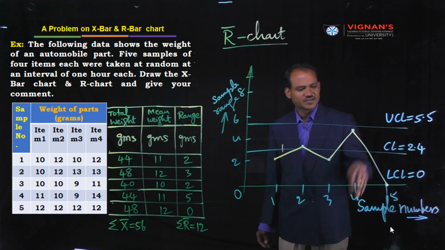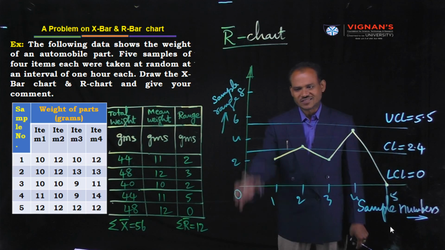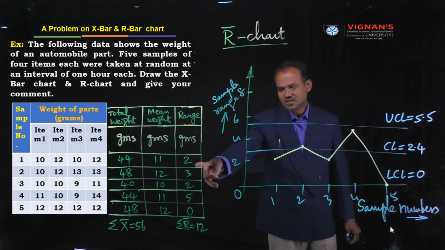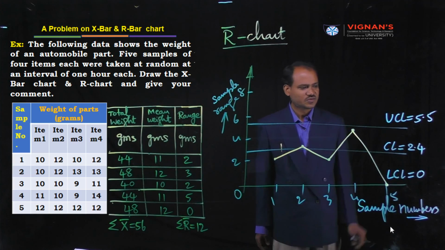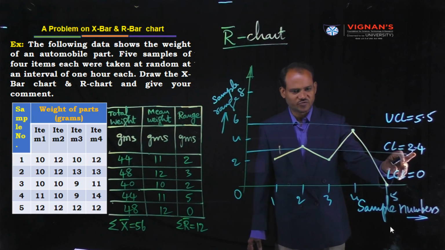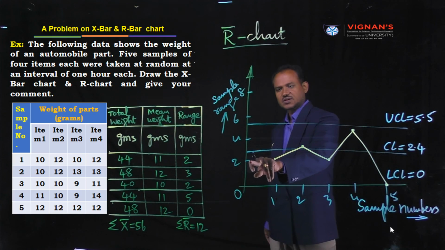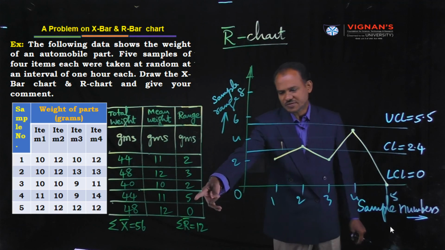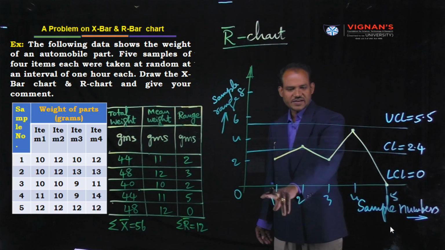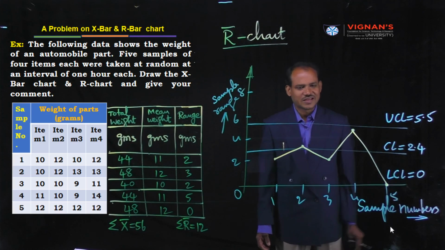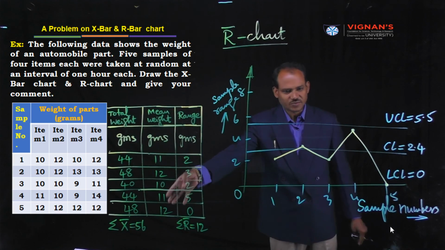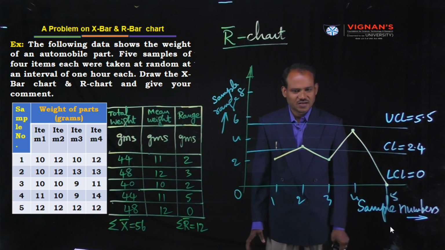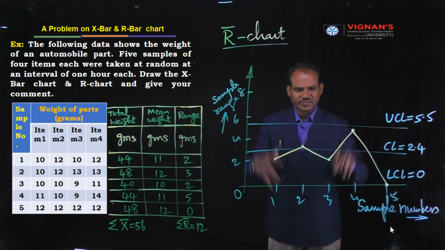We have already calculated these; mark them by considering a suitable scale. Observe the range values 2, 3, 2, 5, 0 and 2.4. So I have considered 2, 4, 6, 8 like that. Maximum is 5. On the x-axis we have considered sample numbers 1 to 5, total 5 samples. Based on the given data, I have plotted the graph like this.